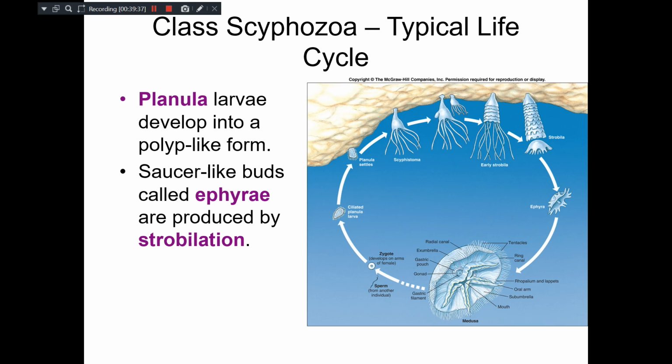This Scyphozoa has a typical life cycle. They have a larva, what you call planula larva. The jellyfish, this saucer-shaped structure, the medusae, they produce sperms and eggs, and that fertilizes and a zygote is formed. The zygote develops into a ciliated larva, what is known as planula larva, and this planula larva settles